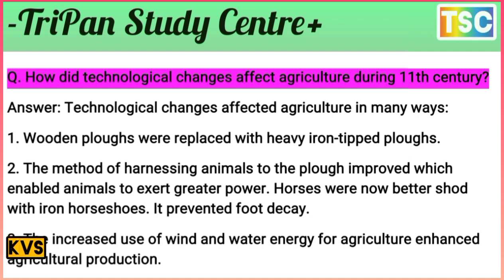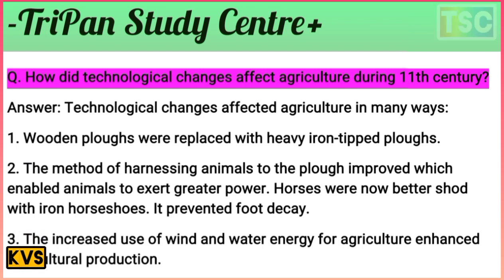The wooden ploughs were replaced with a heavy iron-tipped plough. That's important. The iron-tipped plough is very heavy and cannot be pulled easily, but the wooden plough is very lightweight and easy to use. So they replaced it with the heavy iron-tipped ploughs. This was the first of the changes in the 11th century.